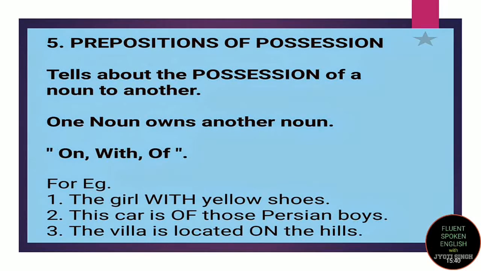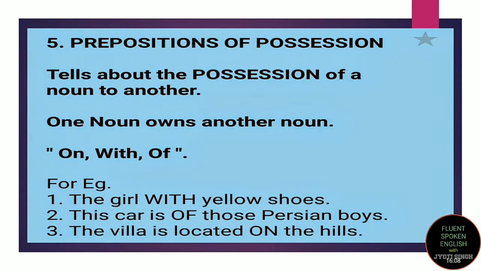Here, one noun owns another noun, and the words used are on, with, of. For example, the girl with yellow shoes. That means the girl who is possessing yellow shoes. Okay. The car is of those Persian boys. That means the car belongs to the Persian boys, the boys who are from Persia. The villa is located on the hills. That means the villa is located over the hills, on the hills.